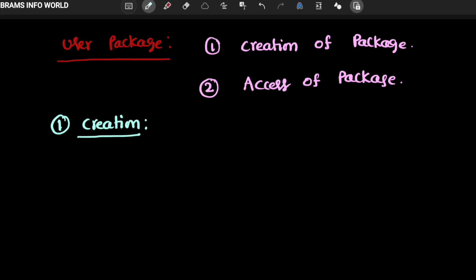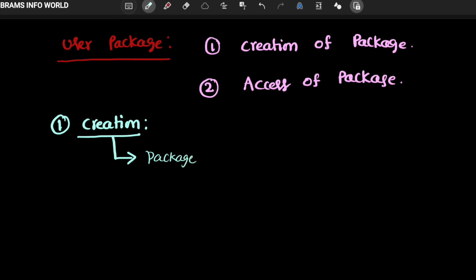What is the meaning of creation? For the creation, we have to define our package. In this case, we are using a keyword. The keyword name is package.